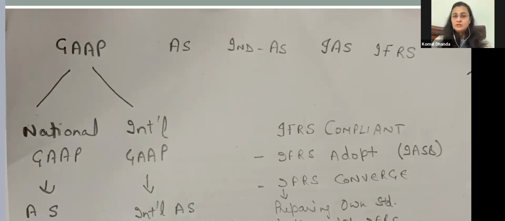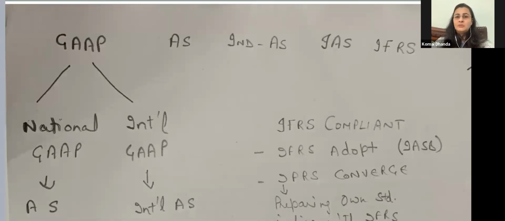So what is all this about? First let's discuss what GAAP is. GAAP means generally accepted accounting principles, right? So GAAP is a broader term. Under this, we have national accounting standards, or national GAAP, and we have international GAAP, right? National GAAP means those principles which are adopted by a country, and international GAAP means the international accounting standards which are maintained at an international level by all the countries, right?